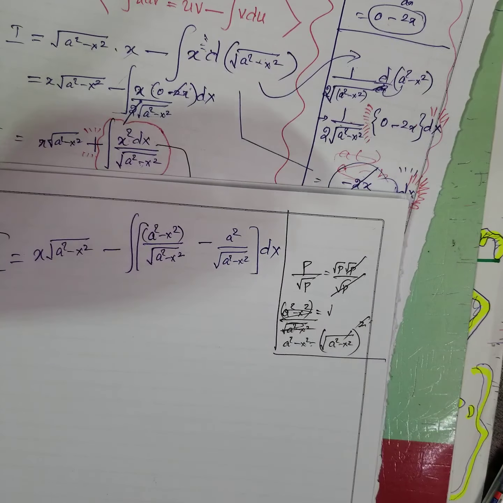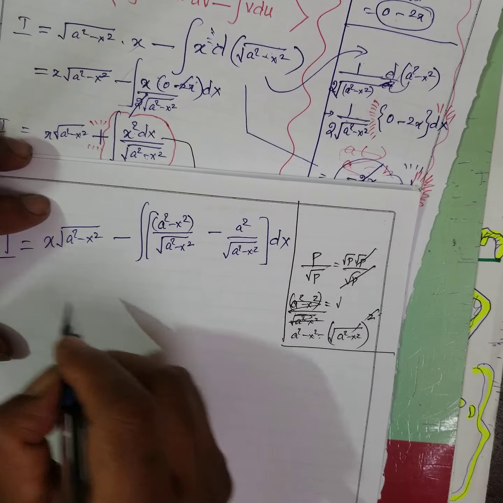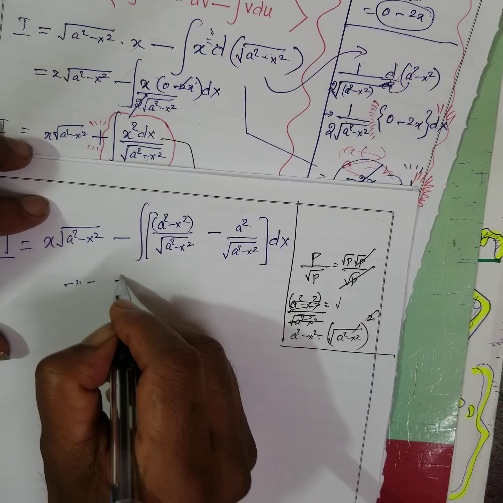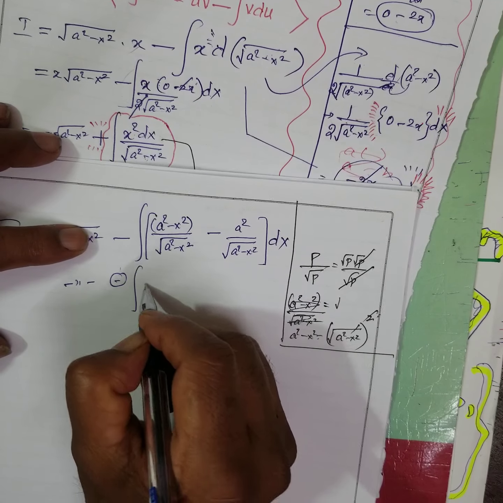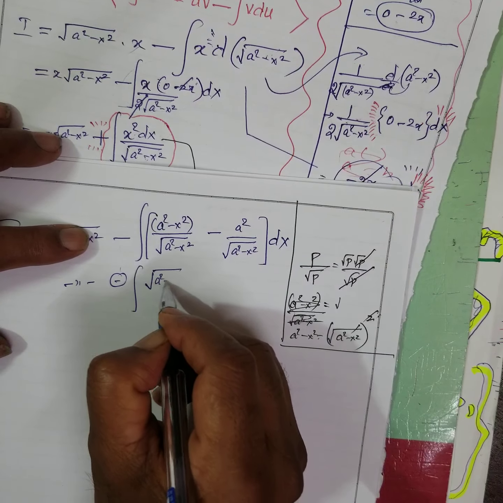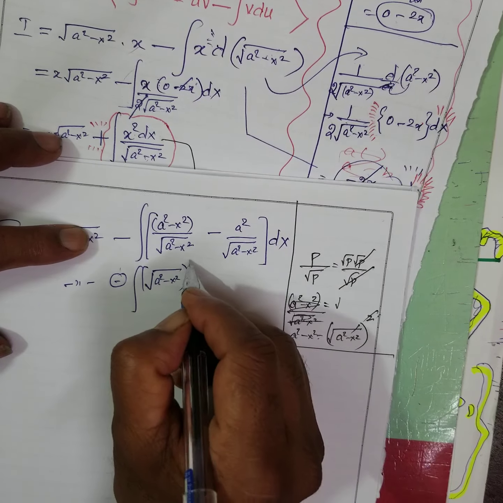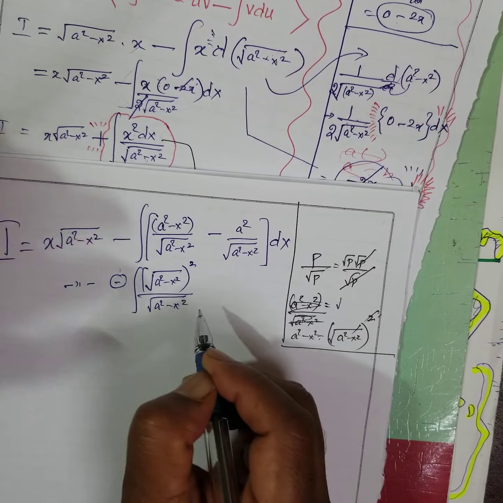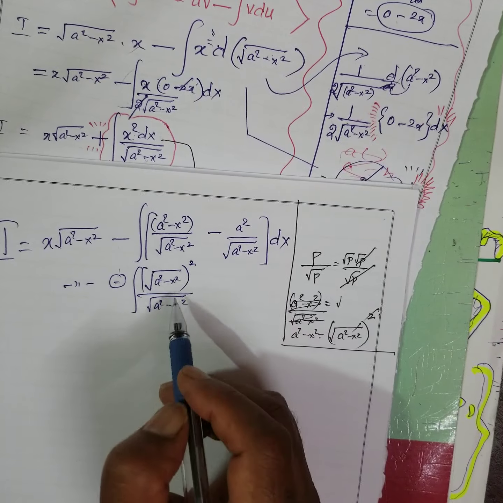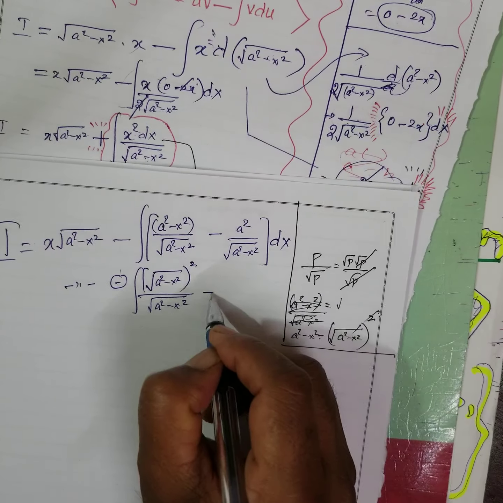Therefore, this particular part, ditto, minus integral of root a square minus x square, the whole square, divided by a square minus x square. Okay?